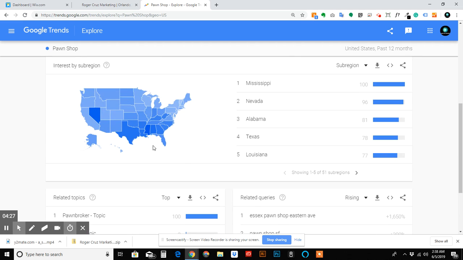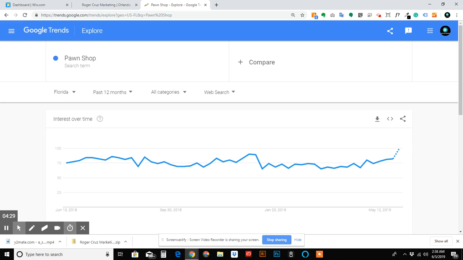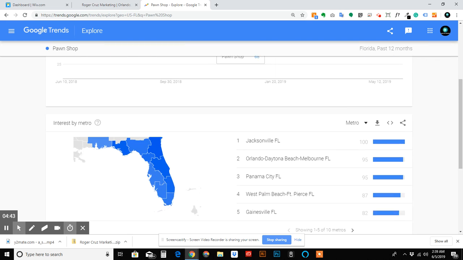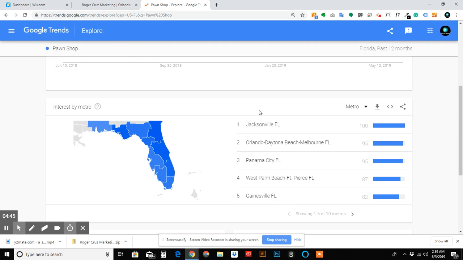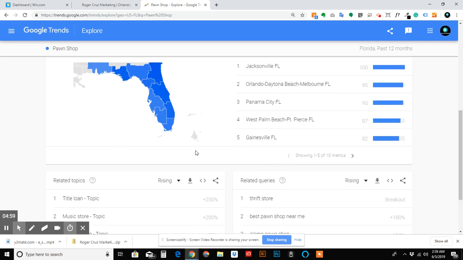So let's take this a step further. We're in Florida, so let's see what's popular where we are. From the beginning of December down to January, it takes a dive. People probably get their income tax. It starts to build back up until now. These are the areas that we're looking at. You can see where it's more and more popular. Northeast Florida and the Jacksonville area is the most, then going down to Atlanta where we are. Surprisingly enough, the Miami area isn't even that high of a search term for it.